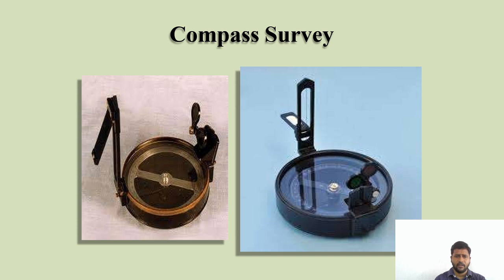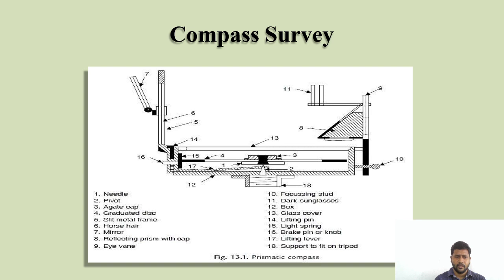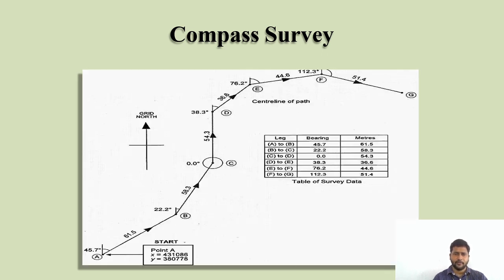This is the picture which shows both the prismatic and surveyor compass. I will explain to you in the second unit totally about the compass, its geometrical view, what parts are available, how it is useful for us, how to calculate bearings, angles, and how to take measurements with that particular instrument. This picture shows how data is collected using a compass, and these are the bearings and the distances in the table.